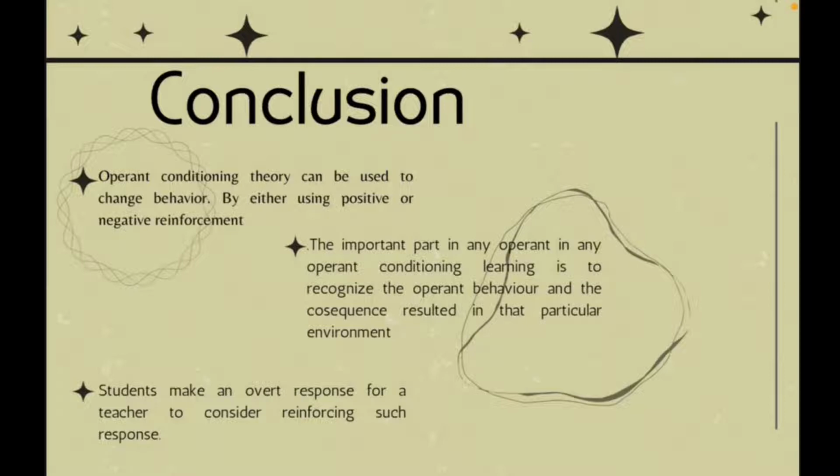Last but not least, students make an overt response for a teacher to consider reinforcing such response. A teacher needs to play an important role in balancing decisions in order to make the right decisions. It is related to the theory of operant conditioning that occurs in the classroom through reinforcers that result from our action. When using operant conditioning in the classroom, it is important to understand the difference between positive reinforcement and punishment.